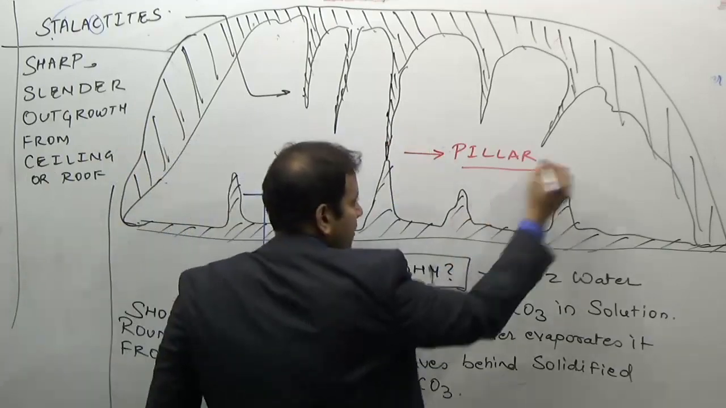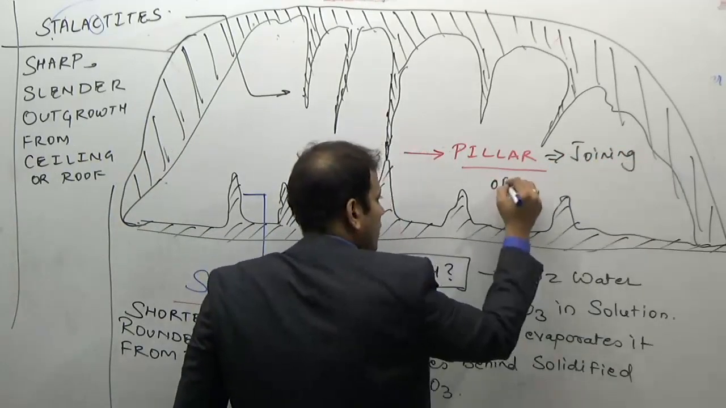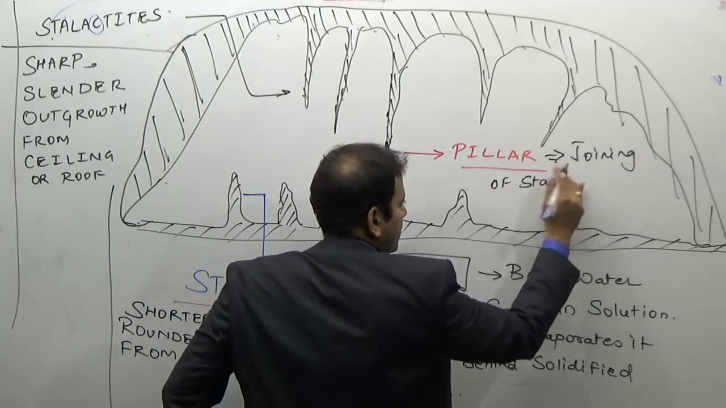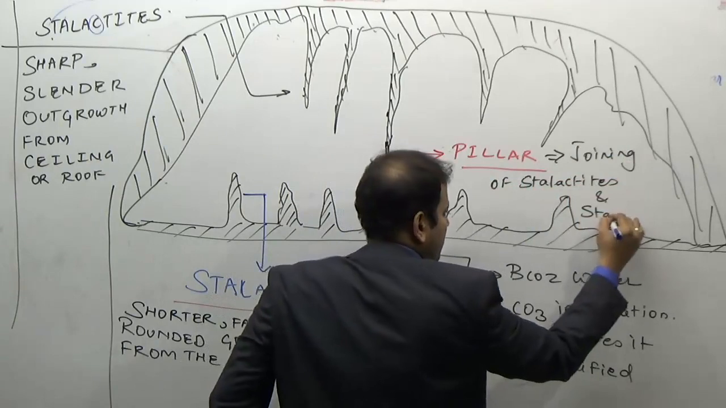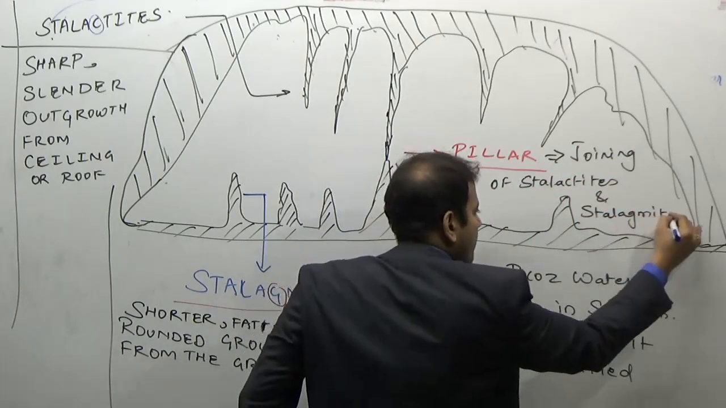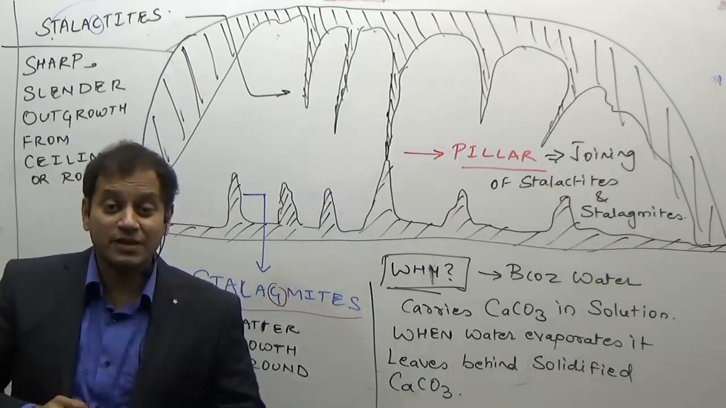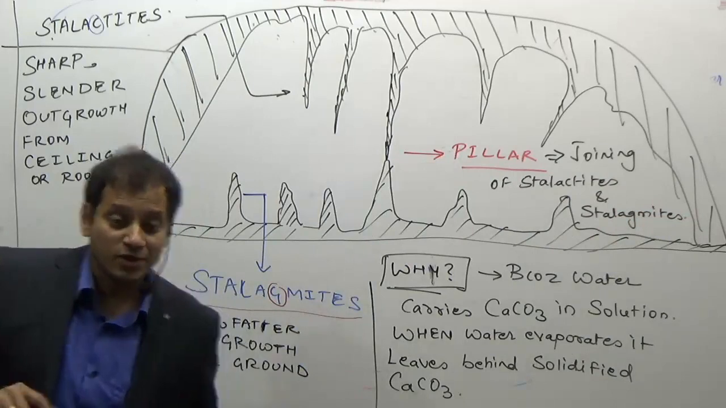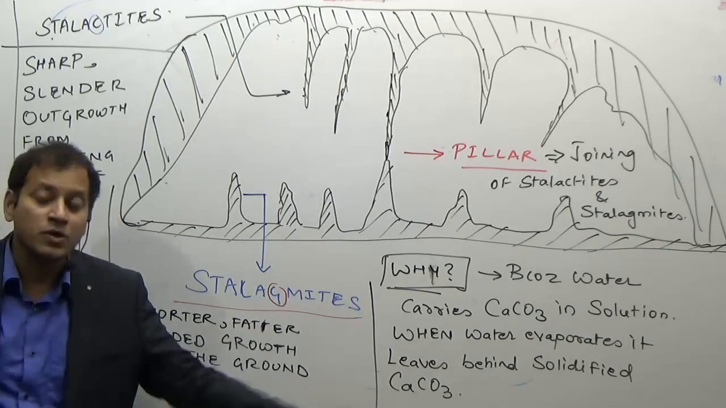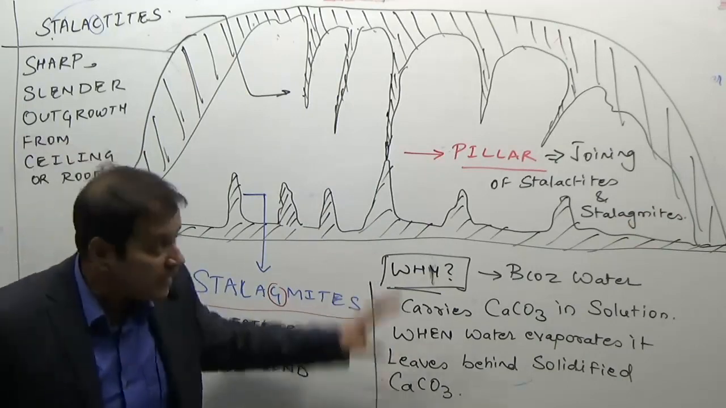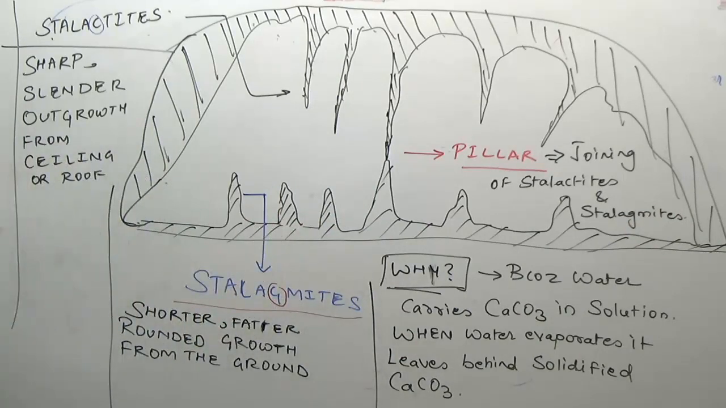So what is a pillar? A pillar is the joining of stalactites and stalagmites. That is why I said one of the most interesting topographies is formed in areas of karst topography. Just have a look at the diagram, and you can Google Batu Caves, Google stalactites or stalagmites, and you can see the images for yourself, how they look in real life.